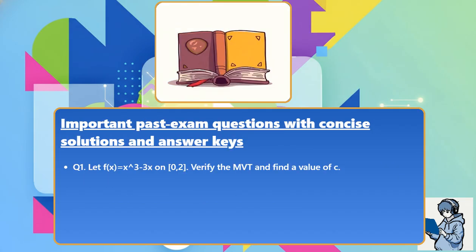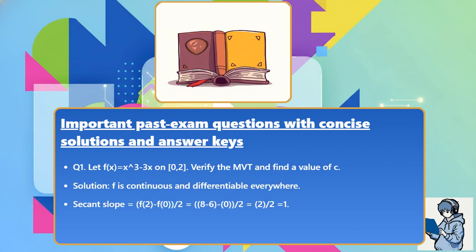Question 1. Let f(x) = x³ − 3x on the interval from 0 to 2. Verify the mean value theorem and find a value of c. Solution: f is continuous and differentiable everywhere. The secant slope equals (f(2) − f(0))/2 = ((8 − 6) − 0)/2 = 2/2 = 1.